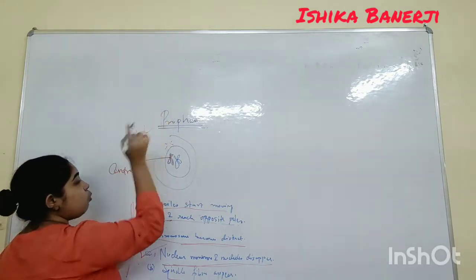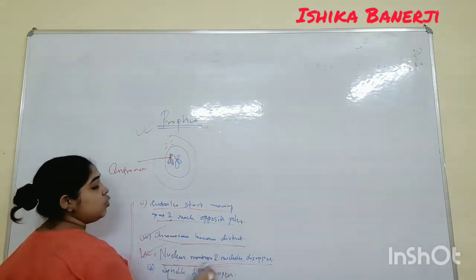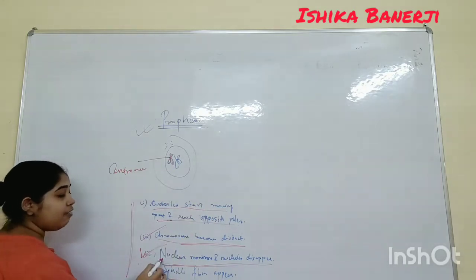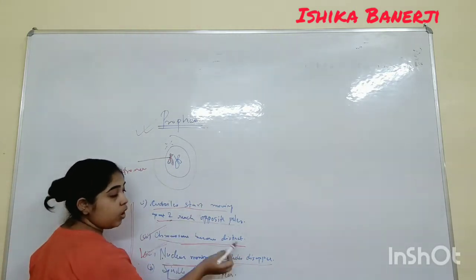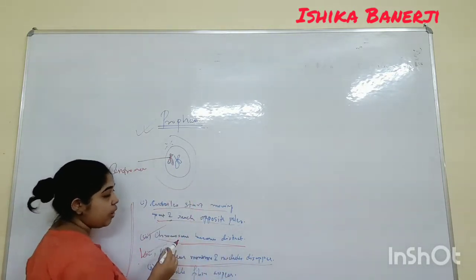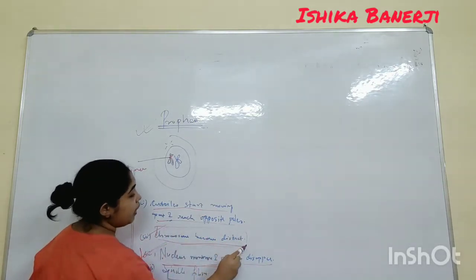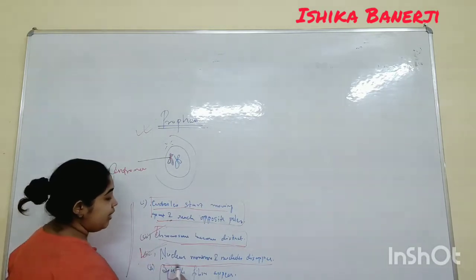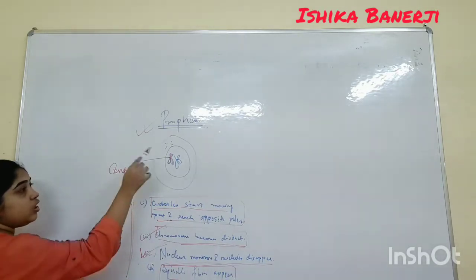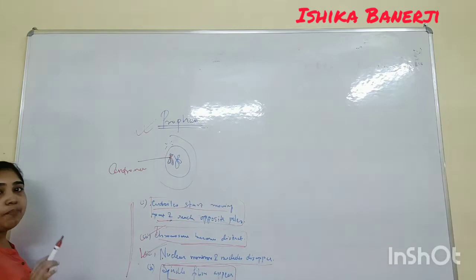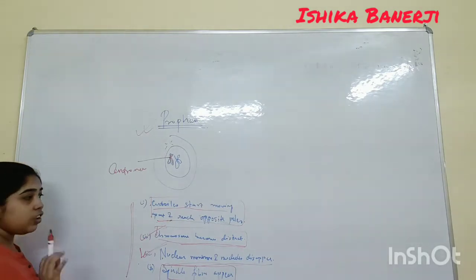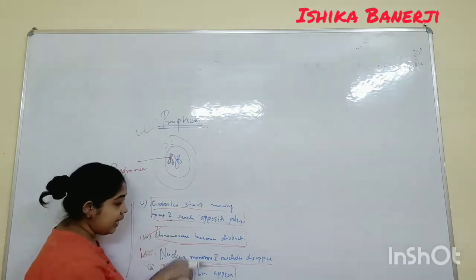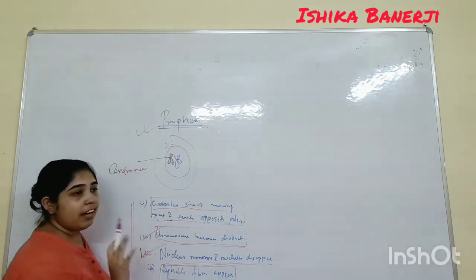So what happens? One clear distinction: the nuclear membrane and nucleolus will disappear, and come back in the telophase. This line will come back, with these words reversed, in the next phase. Also understand that the chromosomes become distinct, the centriole starts moving to the opposite pole, and the spindle fiber will reappear. So this is what happens basically in the prophase. Expecting this is very clear to you.